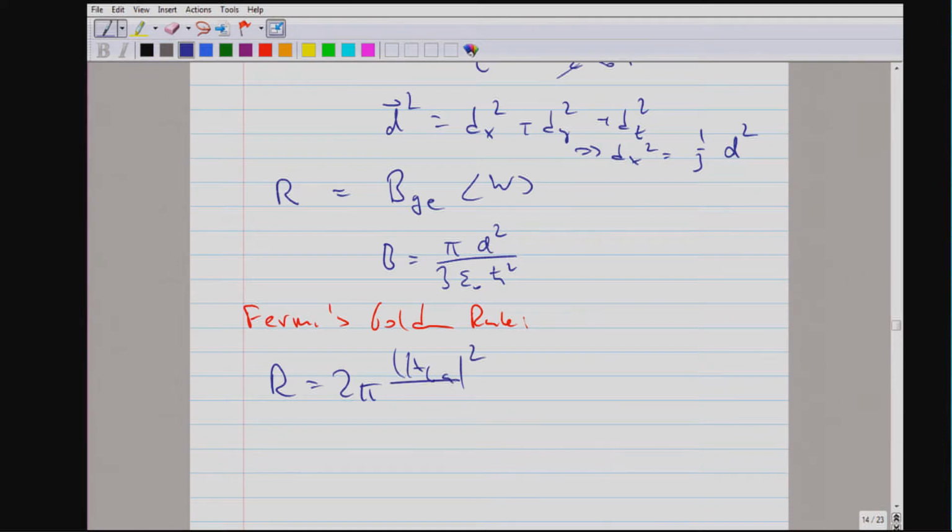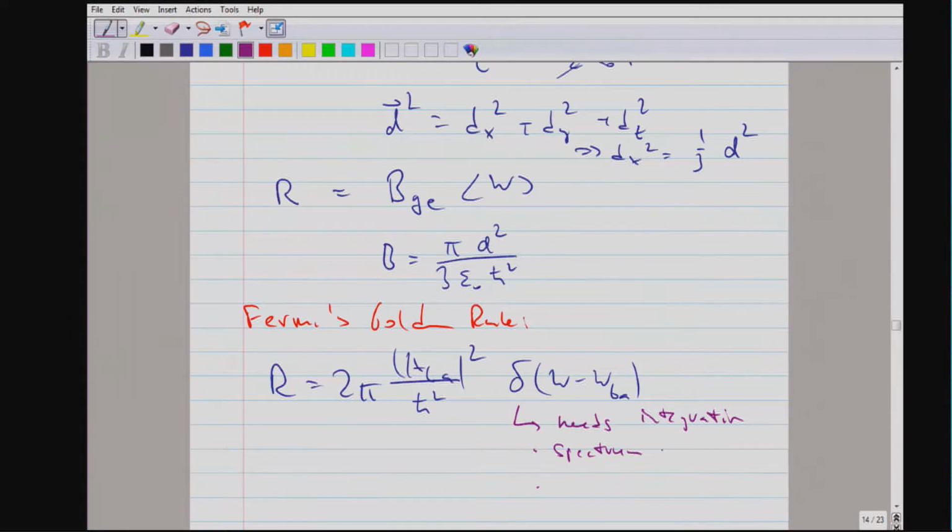You take the matrix element squared, you multiply by 2 pi, and then you have a delta function. And a delta function is always a reminder that it needs integration. So whenever you have a delta function in Fermi's golden rule, you have to integrate.